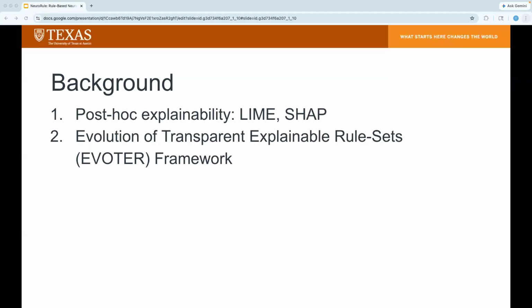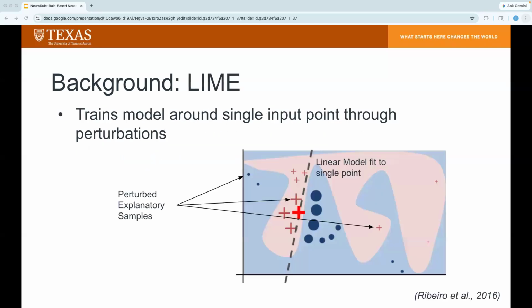We'll first look at some of the most common tools for model transparency, which include post hoc feature attribution methods like LIME and SHAP, followed by a framework that designs models that are transparent by design. So starting off, we have the LIME algorithm, which is a post hoc explanation algorithm useful for explaining a single prediction output. LIME operates by slightly perturbing an input data point to see how the model's prediction changes across these various perturbations. It then fits a basic regression model to these perturbations to explain the specific decision. One drawback is that LIME can often be unstable, as small changes in how the perturbations are applied can lead to vastly different explanations, even if the input point is exactly the same.